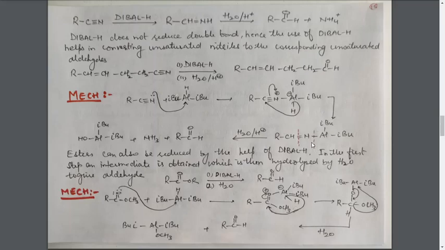Now one bond is broken here, the water molecule will also break only one bond, that is H and OH will be separated. Hydrogen will go to this part and OH will go to this part. As a result, this will be formed, that is aluminum with 2 isobutyl groups and OH, and here NH3 is formed, 2 hydrogens from this side and 1 hydrogen from this side.